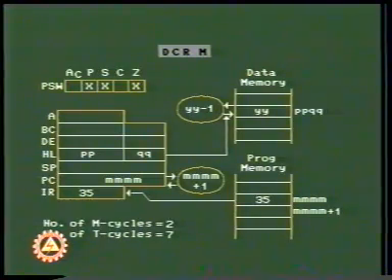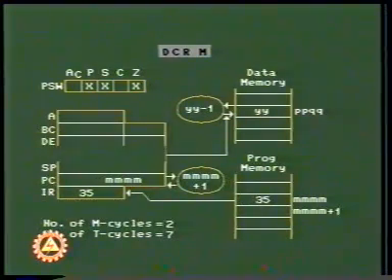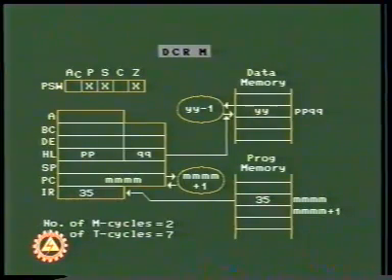In the DCR M instruction, register pair HL contains PPQQ, which is the address of the memory location where the data YY is stored. The contents YY of memory location PPQQ are decremented by 1 without affecting the carry flag. The result is stored back in the memory location PPQQ.